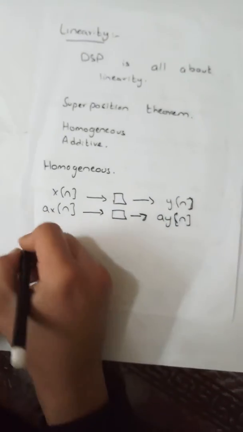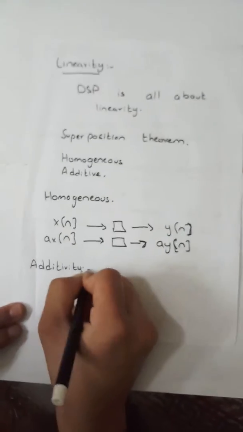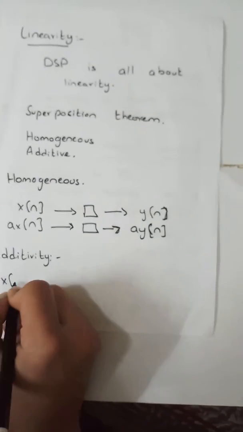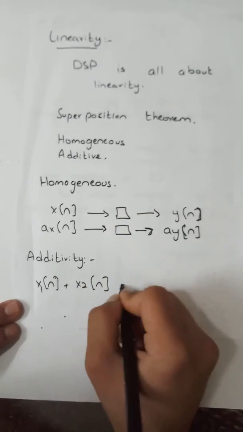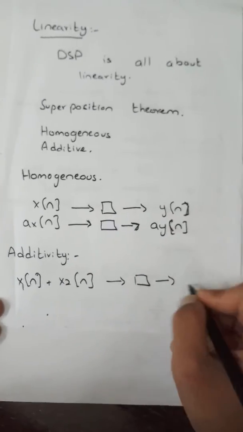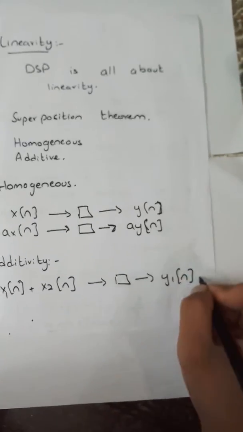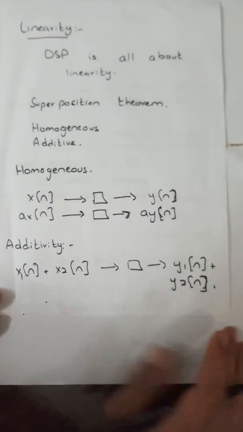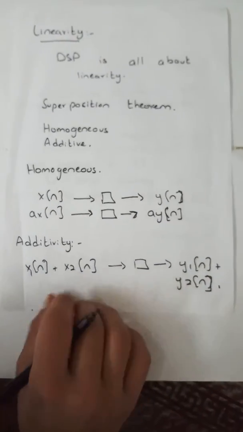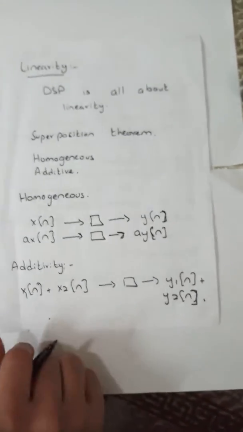And additivity: suppose we have two inputs, x1[n] plus x2[n]. We add both, passing through any system. Then we will have the output y1[n] plus y2[n]. If these properties exist in any system, then the system is linear. Otherwise, it will not be linear.